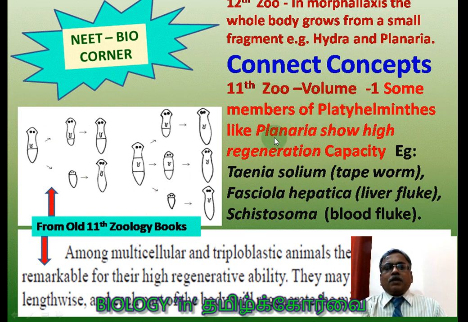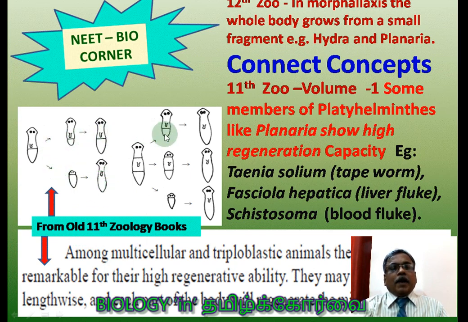Some members of the Platyhelminthes, like Planaria, show high regeneration capacity. Planaria belongs to the phylum Platyhelminthes, the flatworms, whereas Hydra belongs to the Coelenterata. Under Platyhelminthes, the organisms given as examples are Taenia solium, tapeworm; Fasciola hepatica, liver fluke; Schistosoma, blood fluke. So all these can be connected with Hydra and Planaria. Find the group which is correct for regeneration. They can ask this.